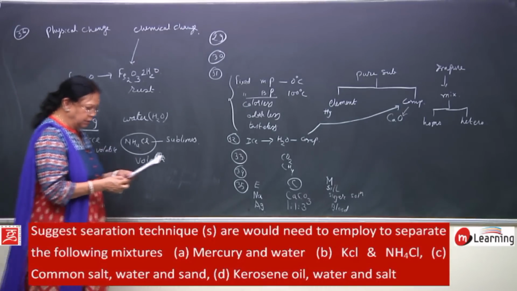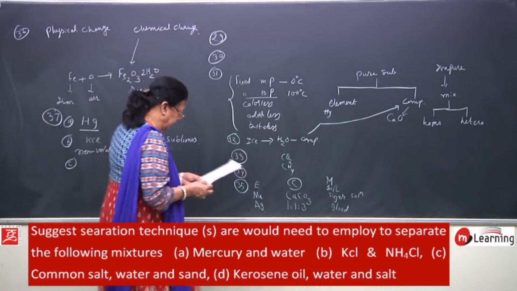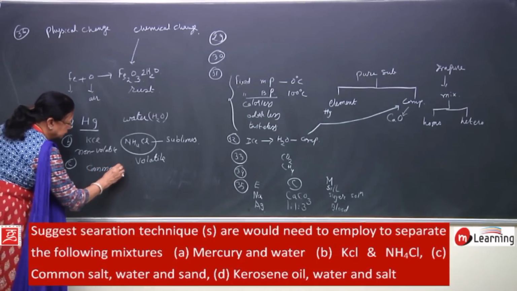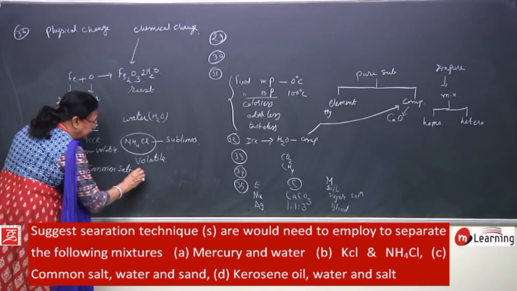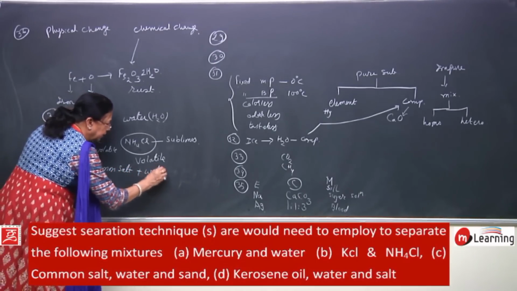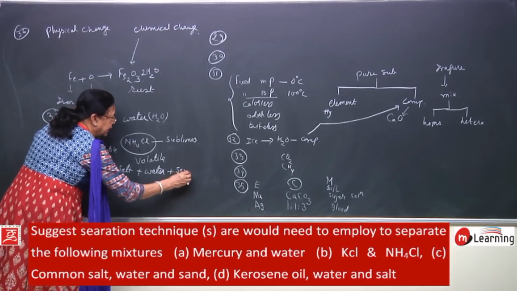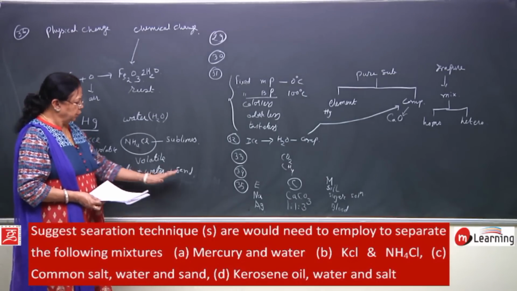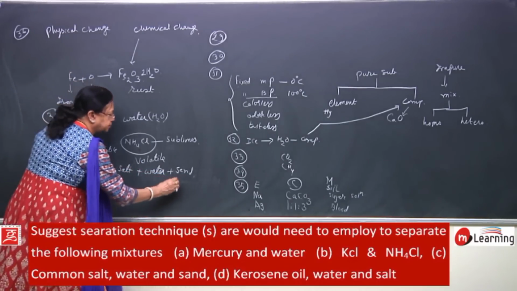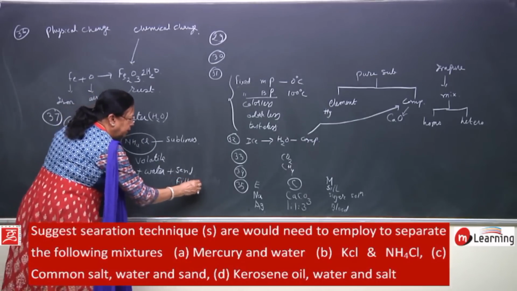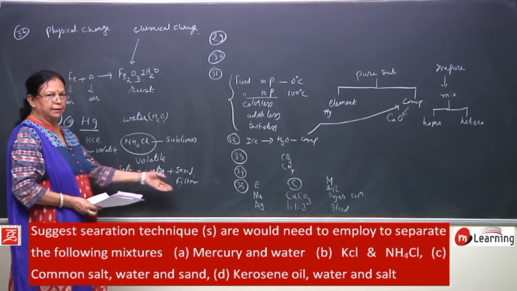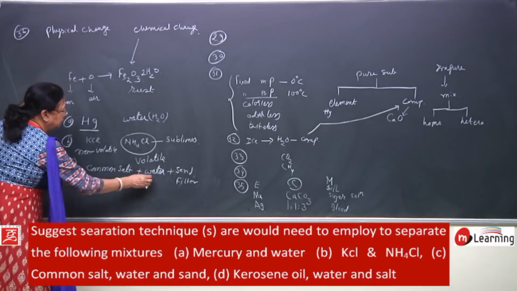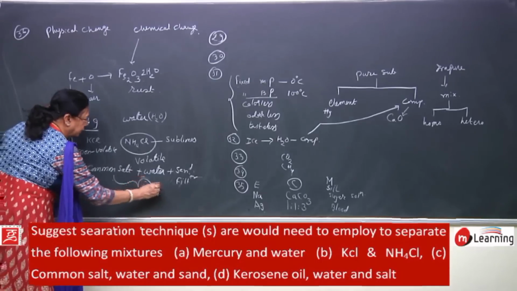What is C? Common salt, water and sand. You have a mixture of common salt dissolved in water, and also some sand is added to it. Now, this mixture you have, so what will you do? You will first filter. When you filter the solution, you will see that these sand particles can be separated by filtration, and now you will be left with these two, that is common salt and water.